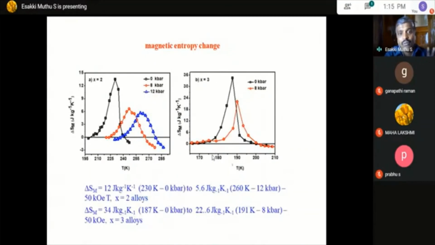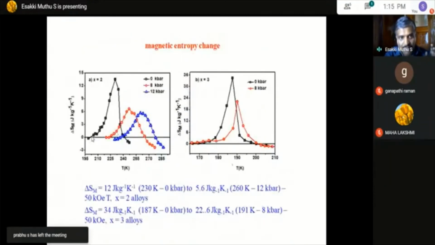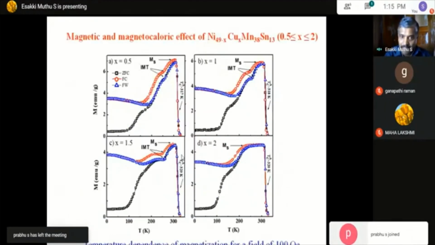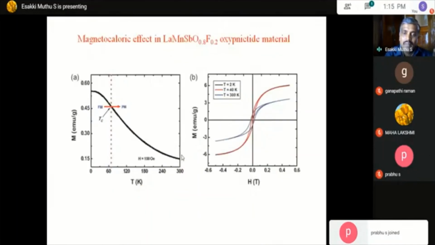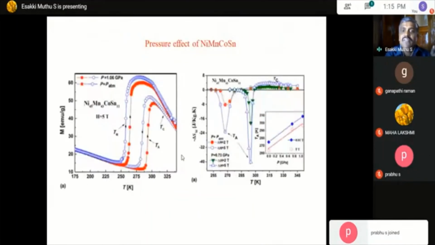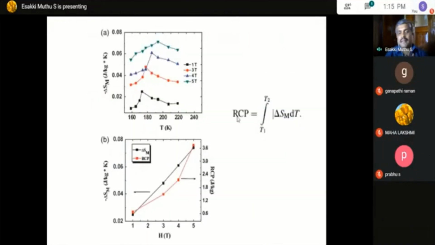Okay, so what it means is once you have a broad range of temperature, starting from here to here, you have a high RCP value. That is also one parameter which quantifies the efficiency of a magnetic refrigeration, the relative cooling power.